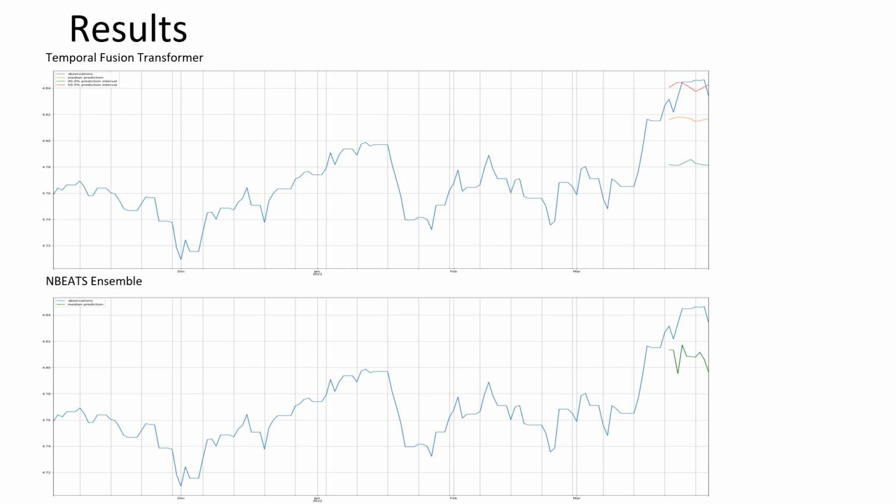Okay, so now we'll look at the TFT and the NBEATS ensemble. Starting with the TFT, also note that the output of this model is a little different, so we had to edit our plotting style. The NBEATS actually did really well with the upper bound of its forecast, having 2 points of contact with the actual, but overall being a little bit on the low side. Meanwhile, the NBEATS ensemble missed by a little bit more, as you'll see in the validation metrics coming up soon. But it kind of stayed below the line. We couldn't get any direct hits there where our prediction crossed the actual. But overall, both of these were predicting relatively well, with the TFT definitely performing better than the NBEATS.